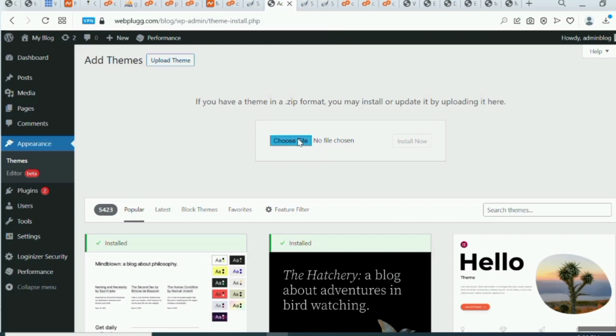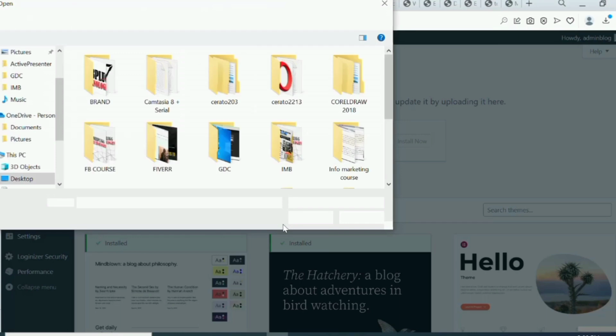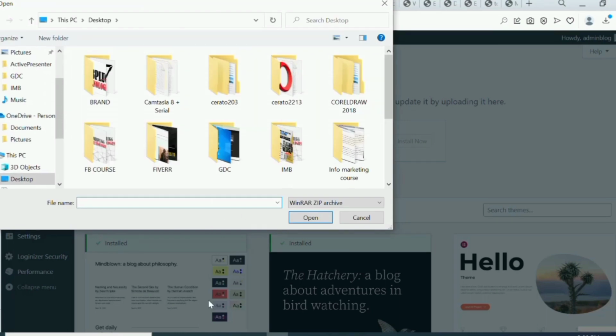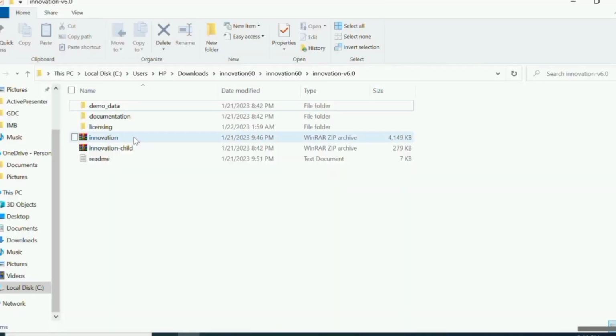So I'm just going to choose my theme. I'm just going to show files and I'm going to go to my downloads. So I'm just going to click on this.